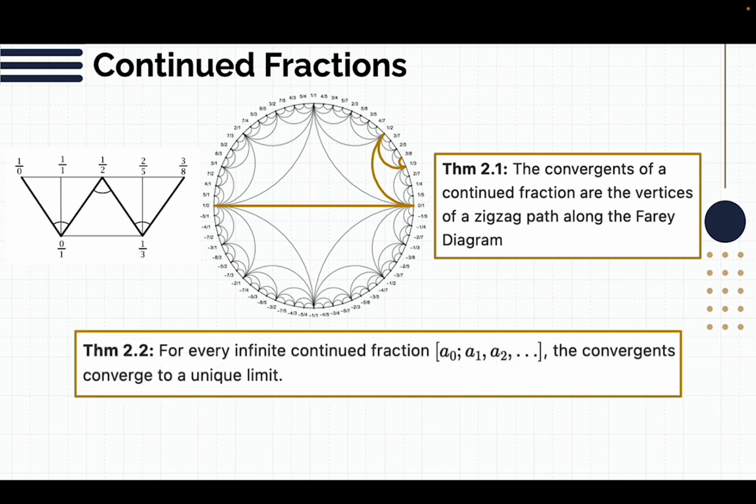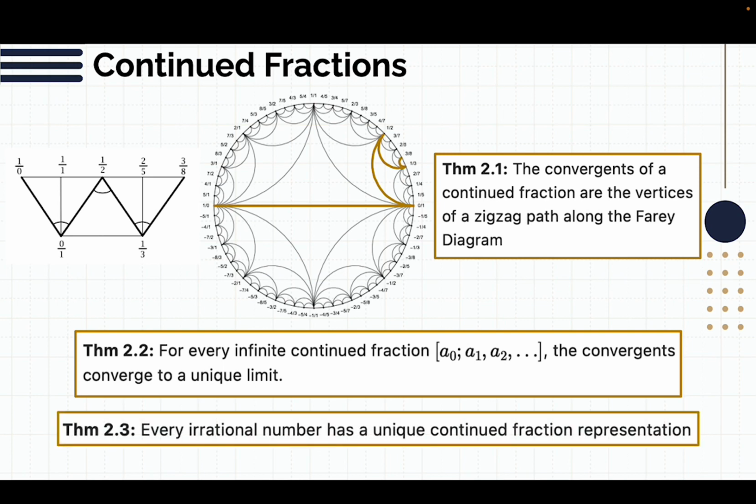And so that leads us to another theorem: for every infinite continued fraction, the convergents converge to a unique limit, and additionally, every irrational number has a unique continued fraction representation. So basically every single infinite continued fraction will converge to a unique irrational number, and every irrational number has a unique continued fraction representation, which is really nice.